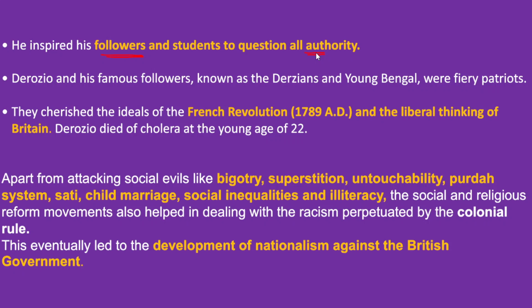They never provided food grains, and peasants used to live a miserable life, and women's education was discouraged, and not enough encouragement came from the government side either. So in this context, Derozio and his famous followers, known as Derozians or Young Bengal, were fiery patriots. They advocated radical ideas. They cherished the ideas of the French Revolution of 1789.